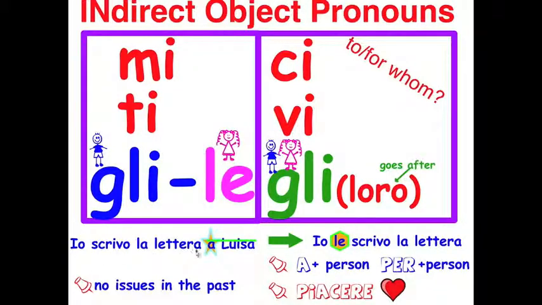Io scrivo la lettera a Luisa. You eliminate a and Luisa, and you will now have your new sentence. Io le scrivo la lettera. The coolest thing about this is that you have no issues in the past.